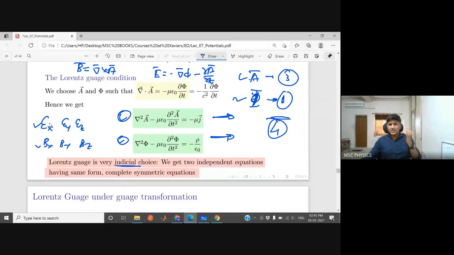So Lorentz did this calculation and eventually figured out that if you solve the 4 Maxwell equations, life becomes more complicated. If you solve these 2 equations, life becomes really easy. You have to solve only 4 components, 2 equations, and they are not coupled. So you can choose to solve any one of them. If you need the magnetic field, solve this one, why would you solve the other? So this is how our life becomes easier after so much mathematics.